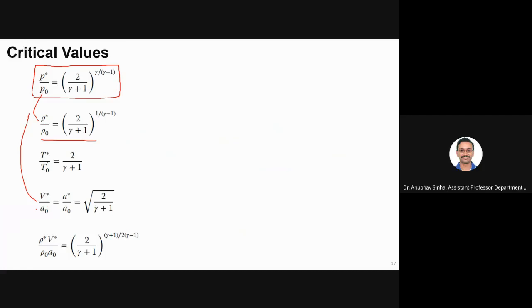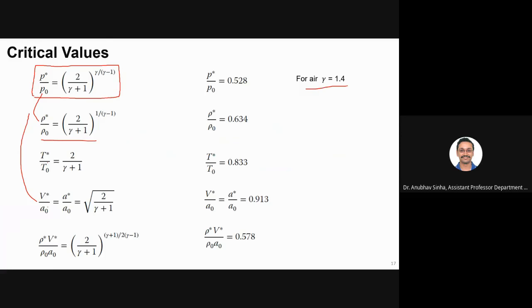Okay, now we know that for air, gamma is equal to 1.4. So if I replace in this equation, I write gamma is equal to 1.4 and calculate, I will get these values. So P star by P naught is equal to 0.528, and this corresponds to your critical conditions. Similarly, we have different values for density, temperature, velocity by speed of sound, and mass flow rate.